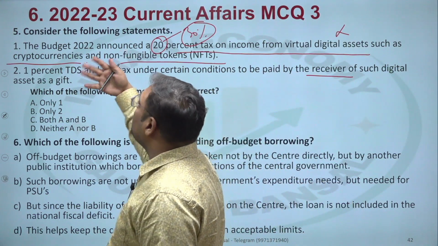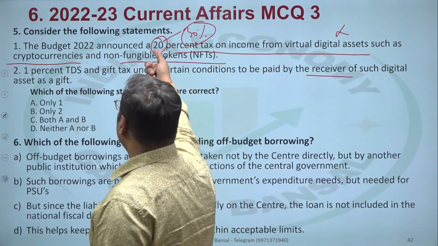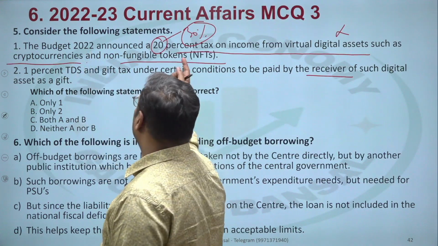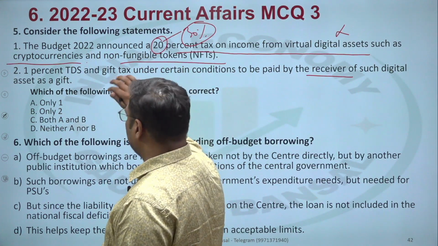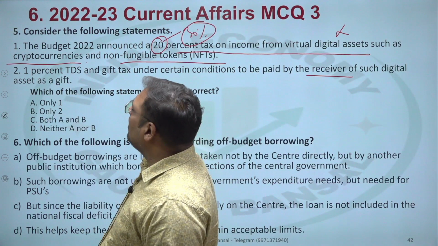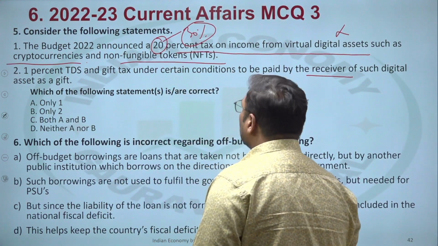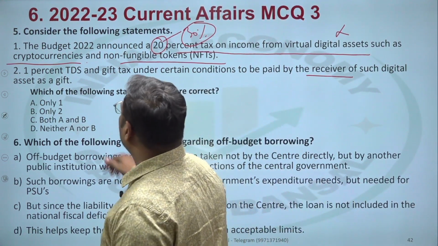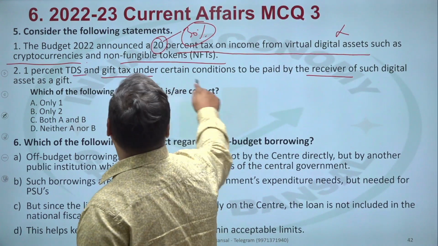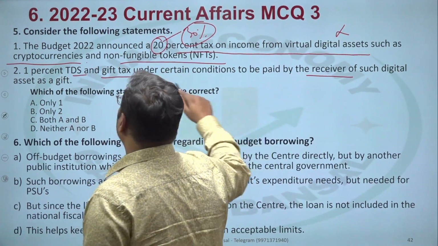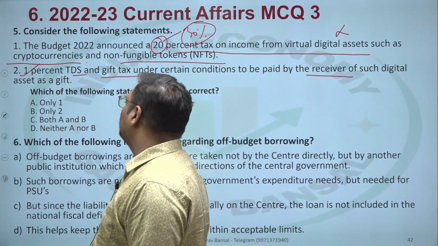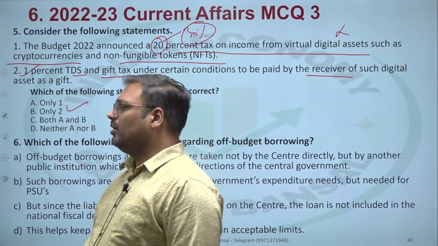And this was a major development. So here, even a statement like this can also come. Okay, generally UPSC doesn't play with data, but in very, very important areas or something which has been in news or debate, this can be asked. 1% TDS and gift tax under certain condition to be paid by receiver. So that is also there. So in this case, only 2 is correct. B is correct.